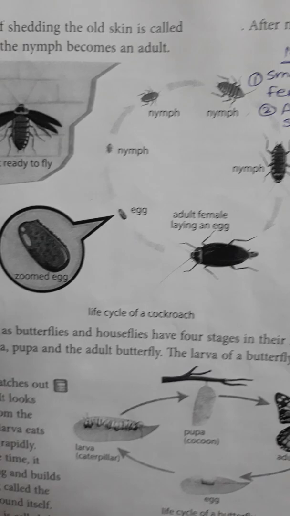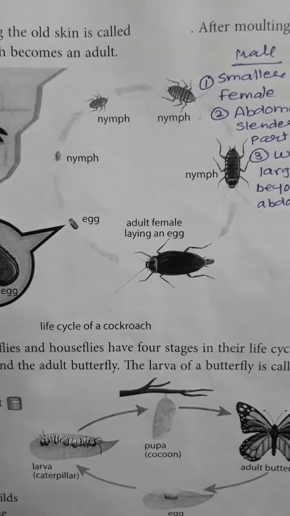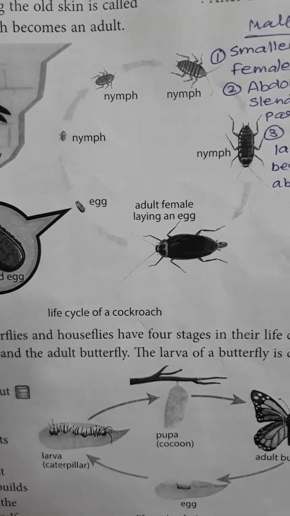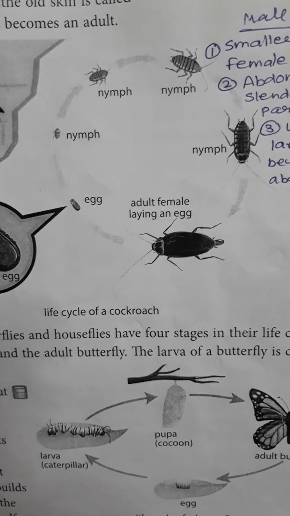First of all, a female cockroach lays eggs. Female cockroach lays eggs. It changes into a nymph.